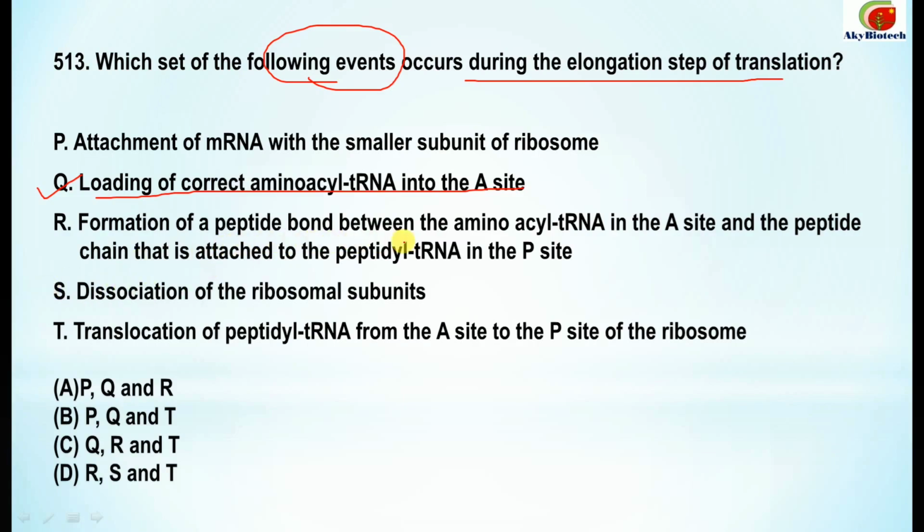Formation of a peptide bond between the amino acyl tRNA in the A site and the peptide chain that is attached to the peptidyl tRNA in the P site. This is also correct. And dissociation of the ribosomal subunits, no. Translocation of peptidyl tRNA from the A site to the P site of the ribosome. So the correct option is like this, that is the C part, QRT.